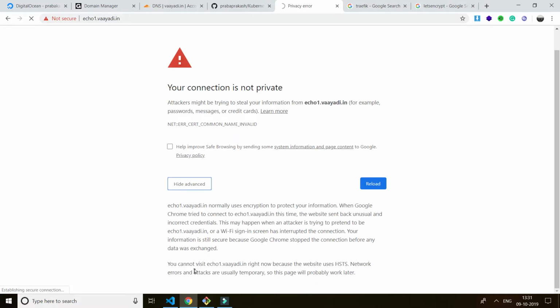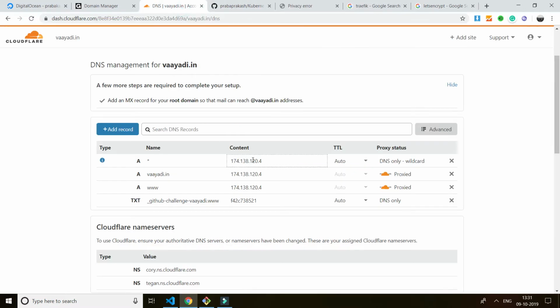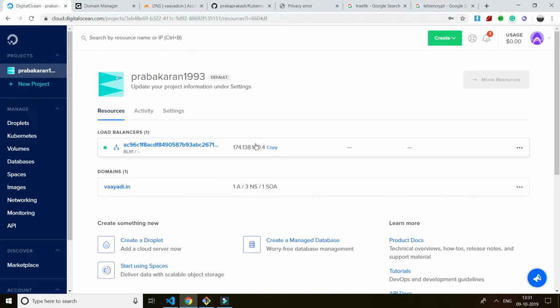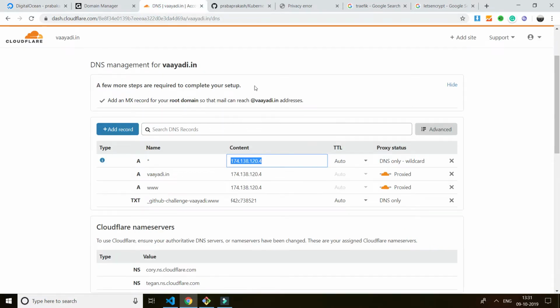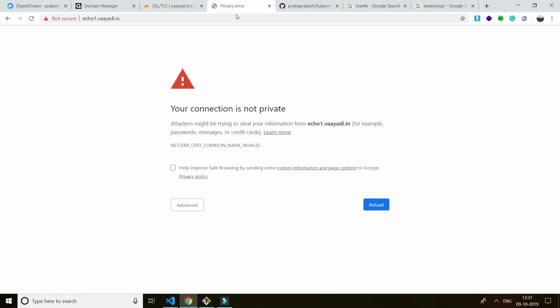You can see that, nothing is available on that particular subdomain. Once I copied and pasted my load balancer IP in the DNS in Cloudflare, it is pretty fast, and I'm able to access my domain accordingly.